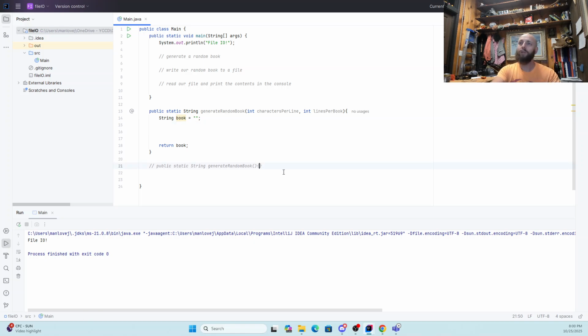So we could, I guess, write some of that here. Here we'd take these two, and we'd set this one to 80, and we're going to set this one to 16,400. And then all we're going to do in this is call generate random book on those things. That's how we'd overload this.